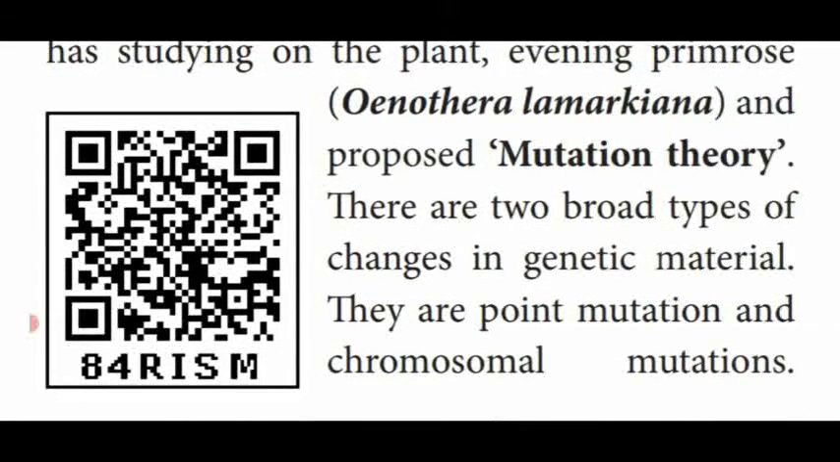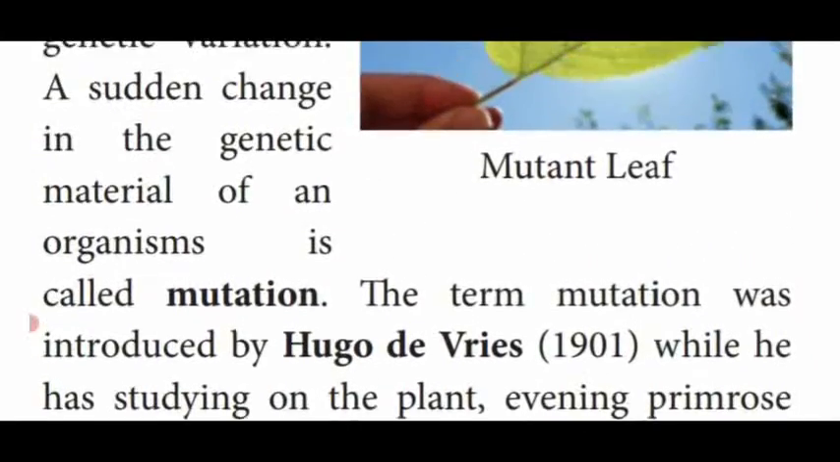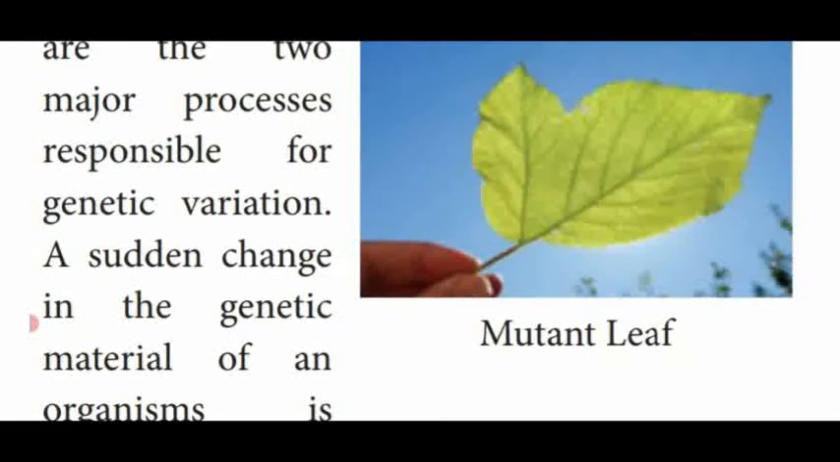This mutation is broadly classified into 2 types. One is point mutation, another one is the chromosomal mutation. So this is said to be the mutation and its type. Next we are going to see how mutations show genetic variation.